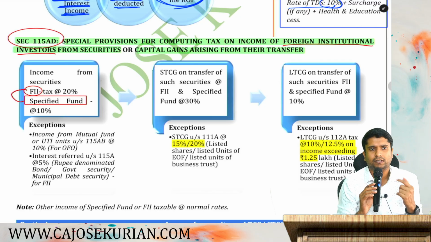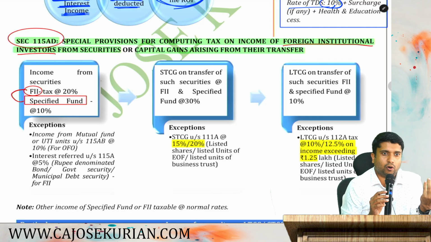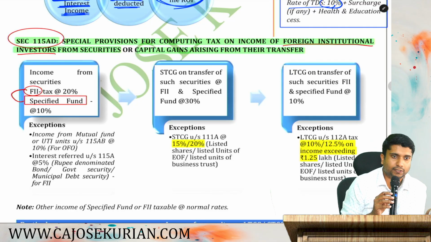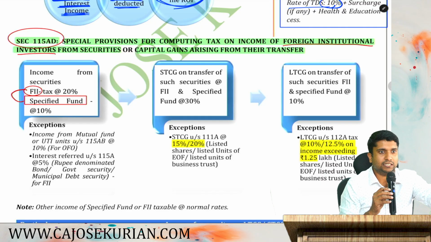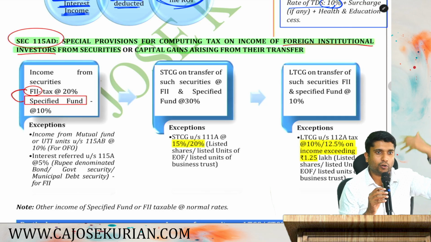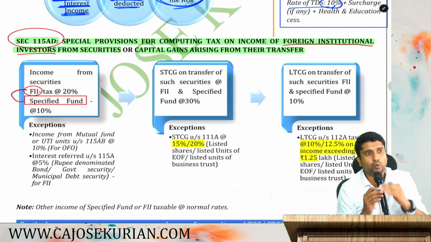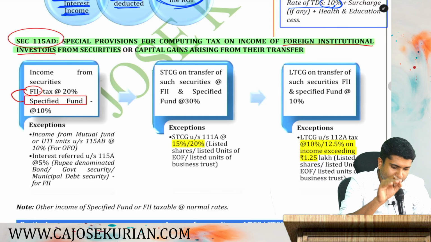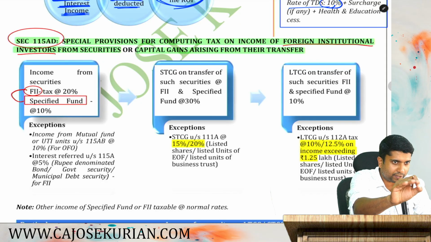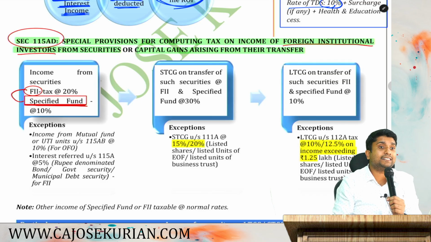Number one, FII. Tell me what is FII? A foreign institutional investor simply means a foreign bank, or we can say it can be a foreign mutual fund. DII, domestic institutional investor, means LIC, banks in India and other institutions that have excess funds. Foreign institutional investor simply means a foreign entity or a foreign bank or a foreign mutual fund which is planning to come to India to grow their portfolio. Are you with me? If you are a foreign institutional investor, then 115AD will be applicable for you. Likewise, if you are a specified fund also, 115AD is applicable for you.